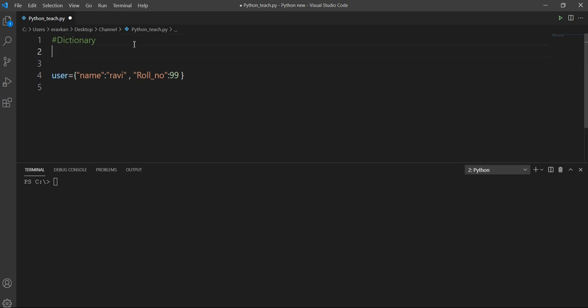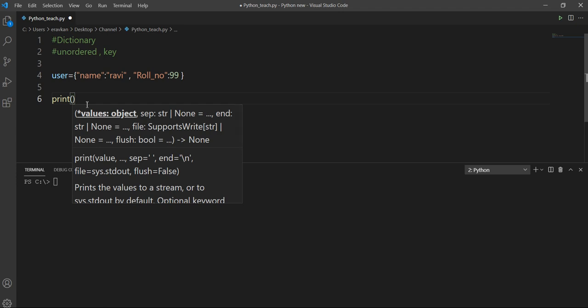So dictionaries are unordered. Unordered means you cannot access the elements of a dictionary by using the index number as we were doing in the case of a list. To access an element of a dictionary, we need the key. Suppose I have to access the name field from my dictionary, how can I access it?